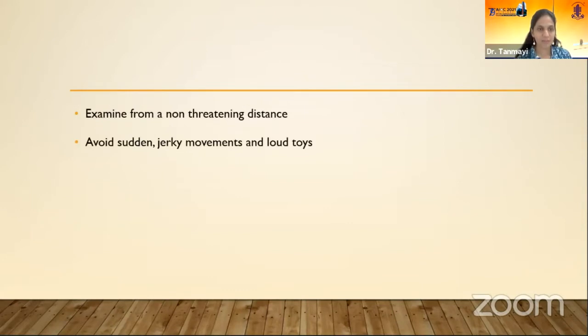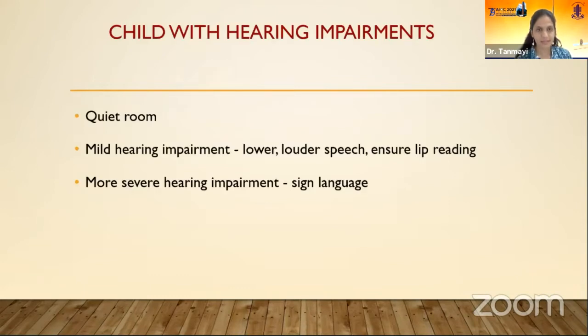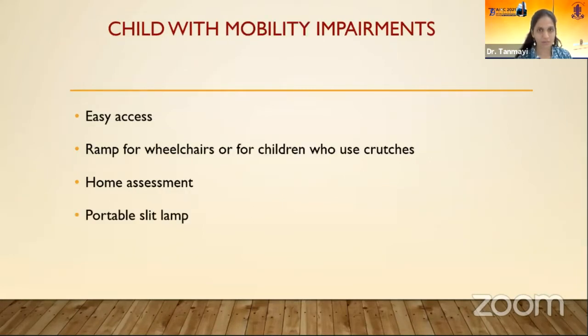Remember to examine the child from a non-threatening distance and avoid sudden jerky movements and loud toys. Certain modifications may have to be done in hearing impaired children. Also, those with mobility impairments require wheelchair access to your clinic. Sometimes the motor problem is so much that they cannot visit the clinic, in which case you might have to go home and assess them.